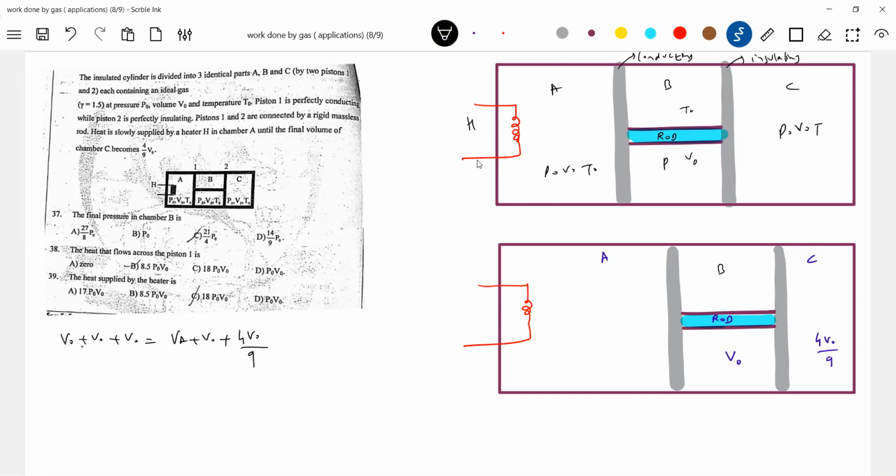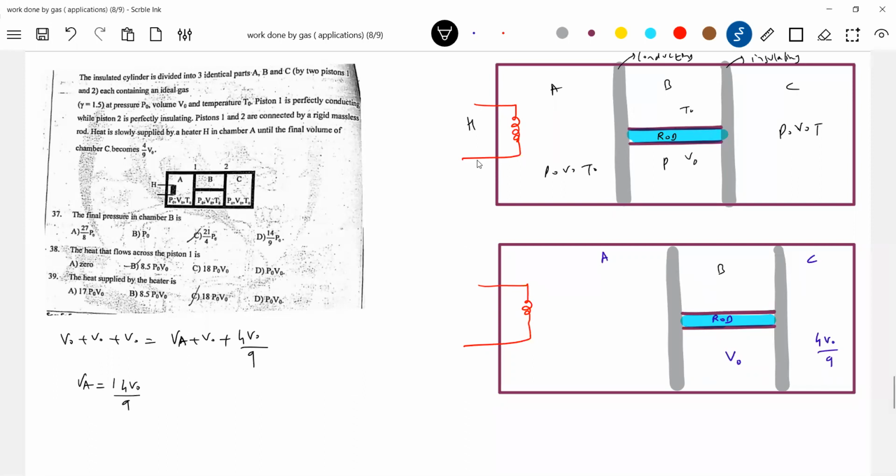Any reason for this? Total amount of gas in the cylinder should remain the same. So we'll get this one. Anybody, value of VA? 14 V naught by 9. Okay, this VA we got.